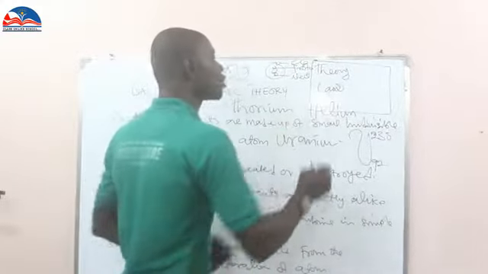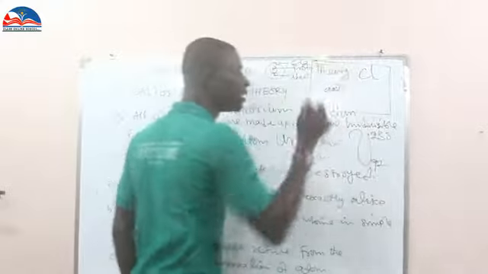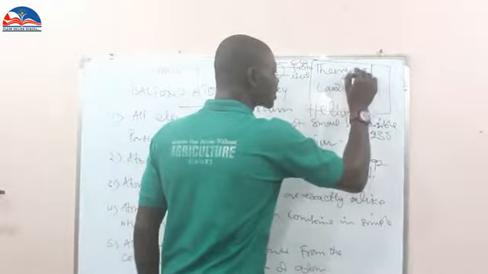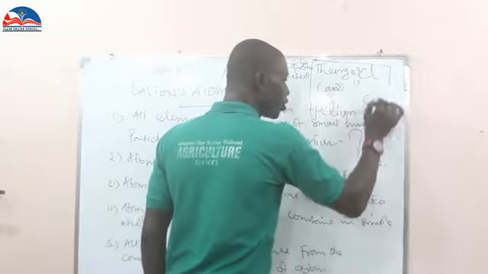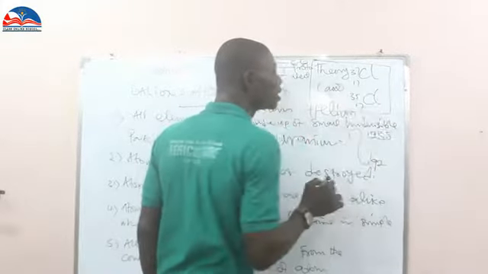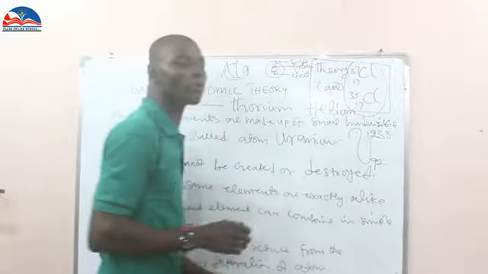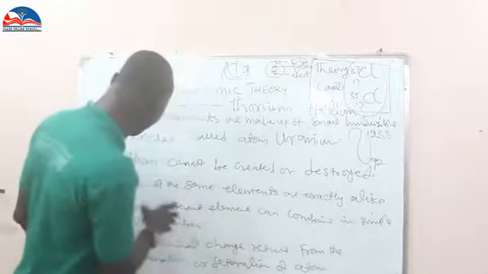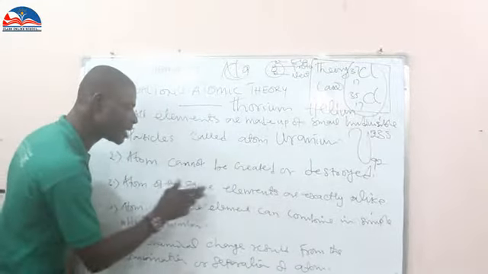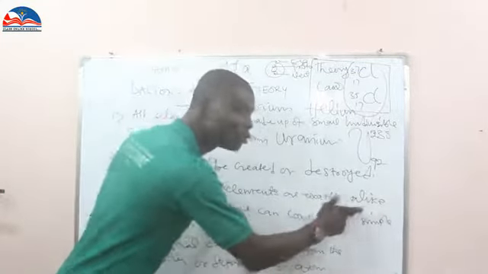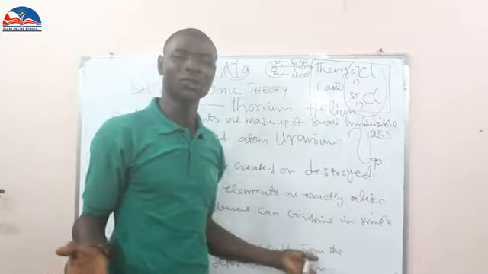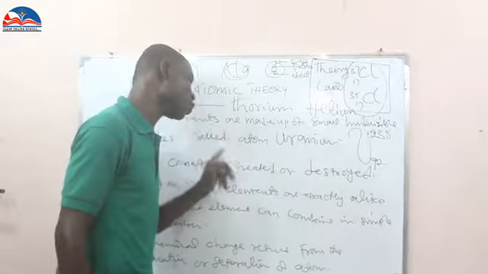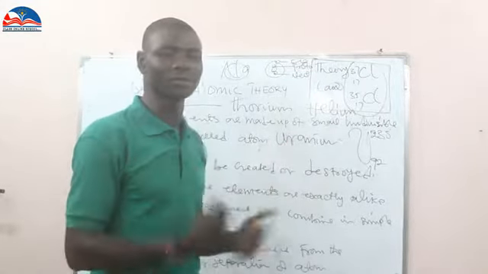So you are going to have chlorine. Chlorine is an element, and this chlorine appears two times. We have chlorine of 37 and 17, and chlorine of 35 and 17. So this becomes what we call isotopes of chlorine. But the man is saying in number three that atoms of the same element are exactly alike, which is wrong. So Rutherford proved John Dalton wrong on theory number one, number two, and number three.